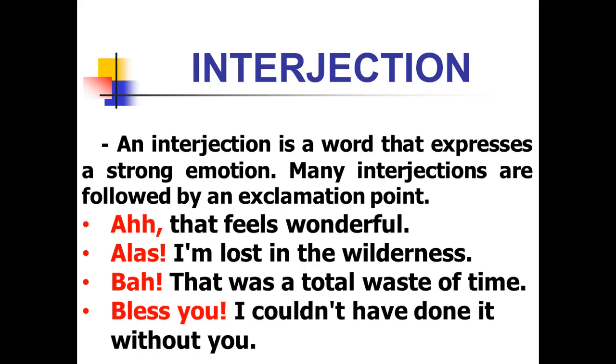Last but not least, the part of speech is interjection. It shows sudden feelings, emotions, excitement and surprise in words. An interjection is a word that expresses a strong emotion. Many interjections are followed by an exclamation point. Some examples: Ha, that feels wonderful. Here ha is the interjection.